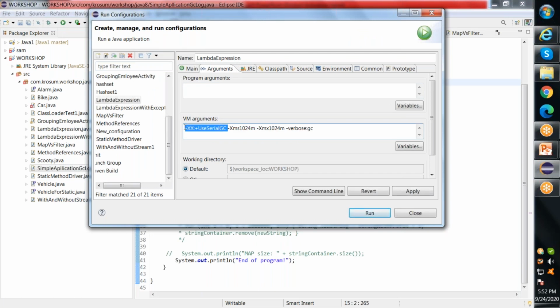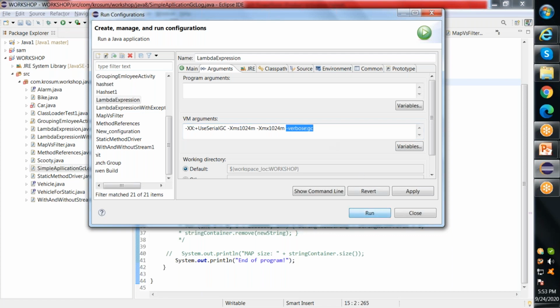So I'm just going to show you how this particular program works in a single threaded environment. If I use the serial GC algorithm, this is my minimum heap size, and this is my maximum size to which my heap can be extended. And this is the verbose GC option, which I'm using just to forward the GC output to my standard output so that it is visible to all of us.